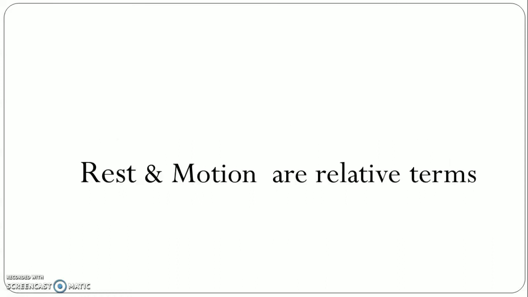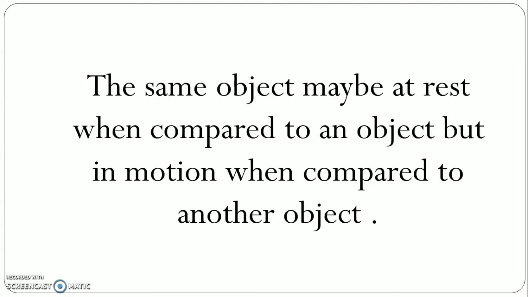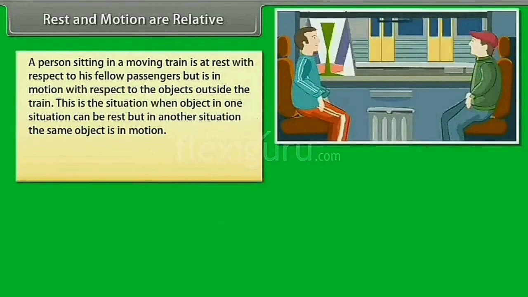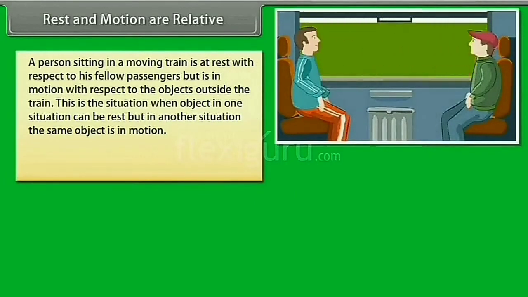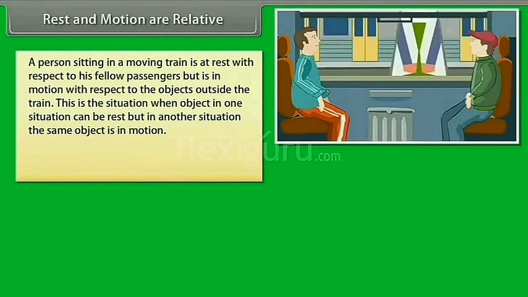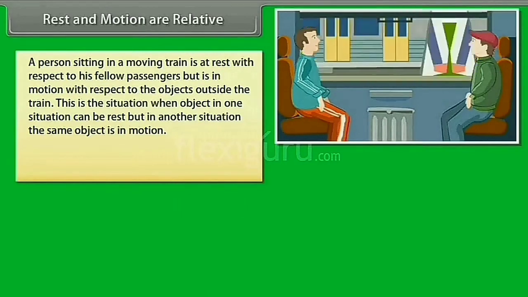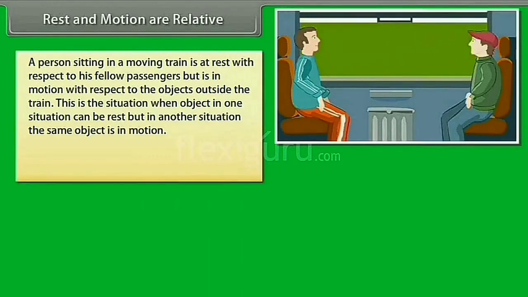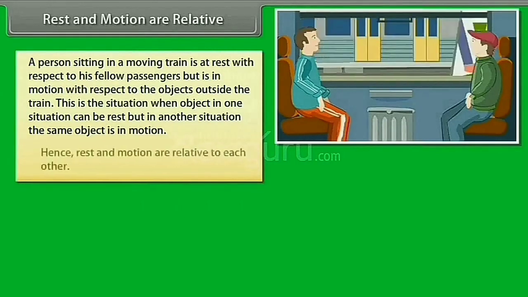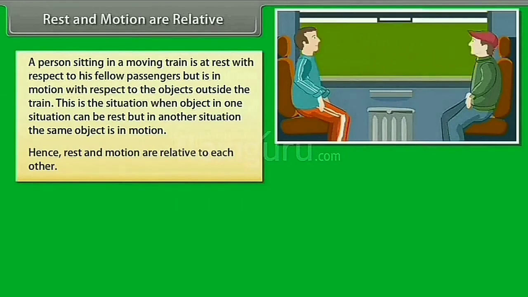Now we have come to know that actually rest and motion are relative terms. So, what does it mean? It means the same object may be at rest when compared to one object, but the same object may be in motion when compared to another object. For example, a person sitting in a moving train is at rest with respect to his fellow passengers, but is in motion with respect to the objects outside the train. This is the situation where an object in one situation can be at rest, but in another situation the same object is in motion. Hence, rest and motion are relative to each other.